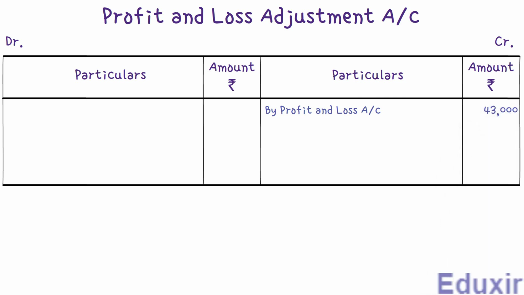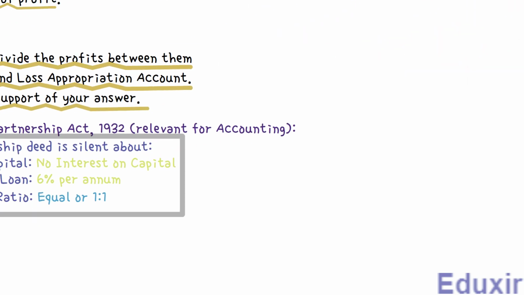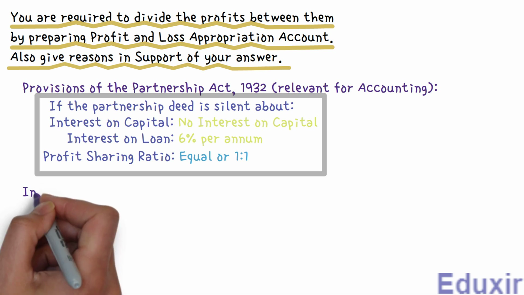Now, in this profit and loss adjustment account, we should consider the interest on loan. To calculate the interest, let's first write the heading Interest on Loan.